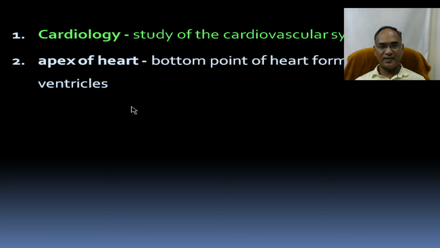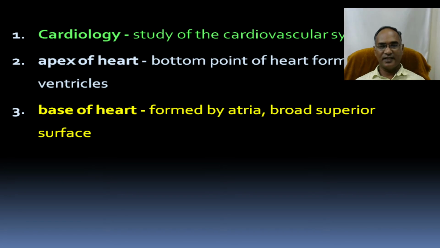The second thing is the apex of the heart. The apex of the heart is nothing but the top of the heart, framed by two ventricles. The apex of the heart is very sharp, and the base of the heart is framed by the atria, a broader superior surface. In the heart, there is a reversal: the base of the heart is always at the top, and the apex of the heart is always at the bottom. So it is vice versa.